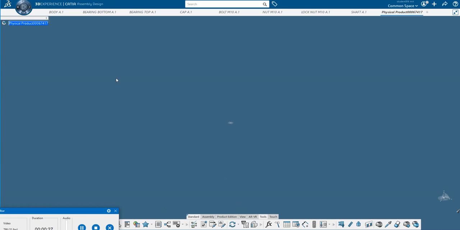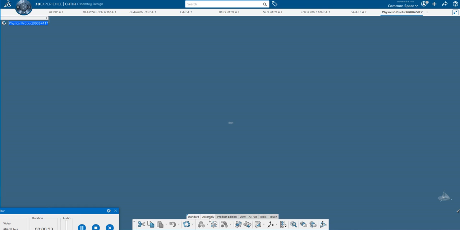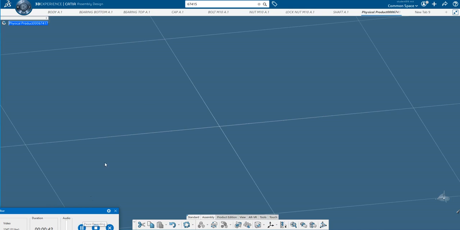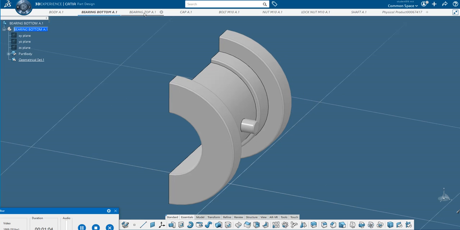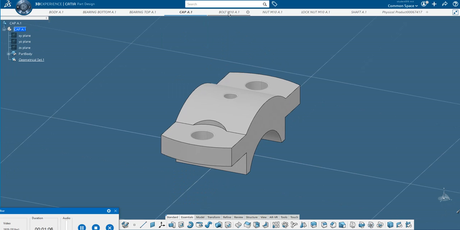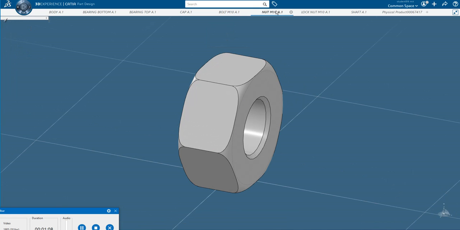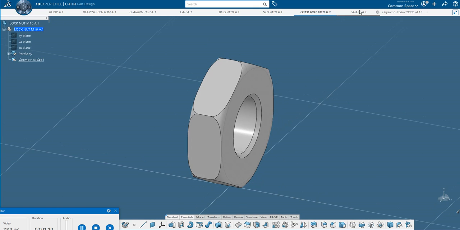When you open this assembly design, you will get these different tools. So here you can see the tools related to the assembly, then product edition, then here view. So all these tools are very helpful while assembling the part. Now, before assembling the part, it's better to open all the parts. So here I have all the parts: body, bearing bottom, bearing top, cap, bolt, nut, lock nut, and shaft.